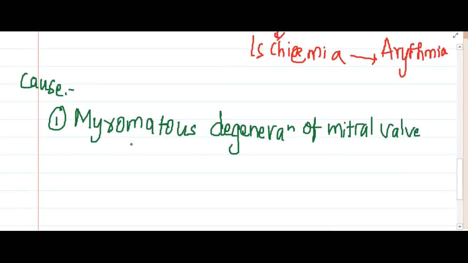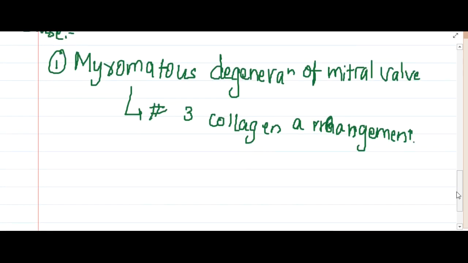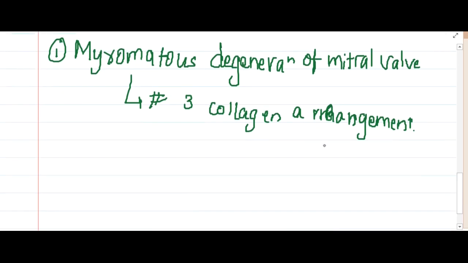It occurs due to a defect in type 3 collagen arrangement, and as a result broken myofibrils are seen in the valve tissue due to myxomatous degeneration. So it easily bulges up, leading to prolapse of the valve. This is type 3 collagen, to be clear, not 3 types of collagen.